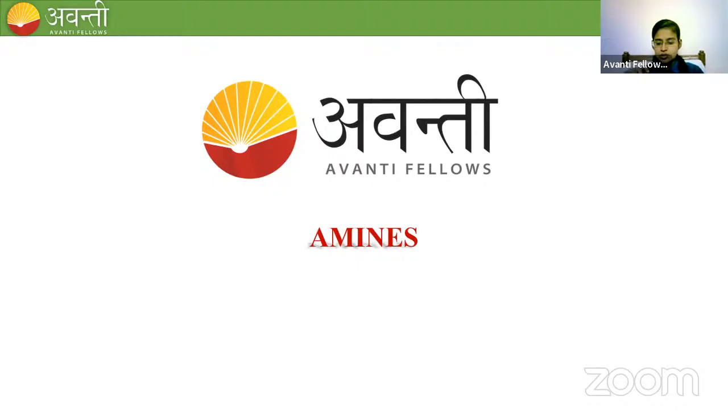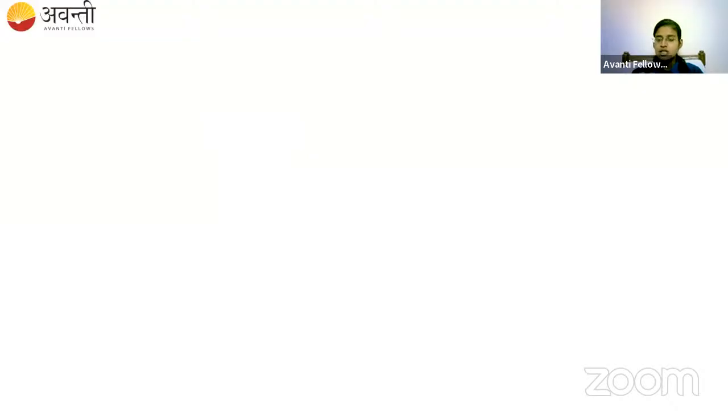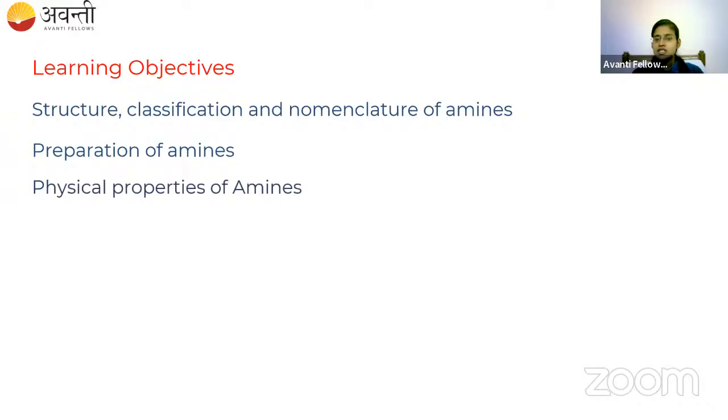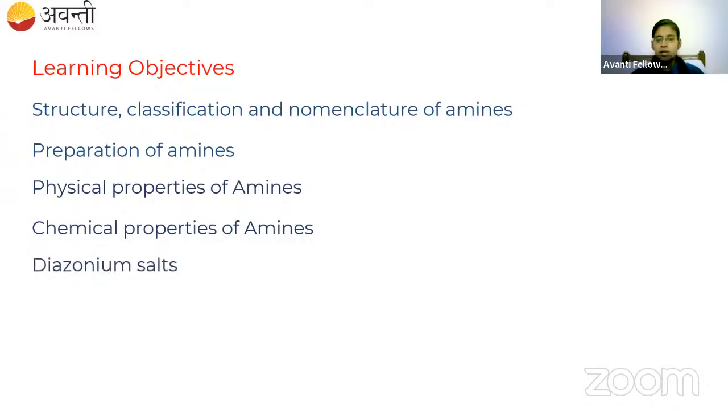We will try to finish this lesson as soon as possible. The topics that we are going to cover in this lesson are the structure, classification, and nomenclature of amines, preparation of amines, physical properties of amines, chemical properties of amines, and at last we have one small topic called diazonium salts. In that part, we will discuss the preparation of diazonium salt and some chemical reactions of diazonium salt.